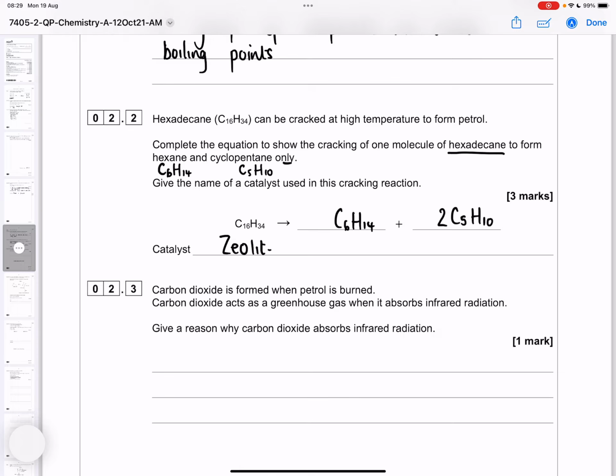So if you can remember, thermal cracking is high temperature and high pressure, no catalyst, and catalytic cracking is a high temperature, a slight pressure, and a zeolite catalyst. And I always say, if you can remember the little phrase, high, slight, zeolite, then it sticks in your mind. It's a high temperature, a slight pressure, and a zeolite catalyst. High, slight, zeolite, sounding the same.